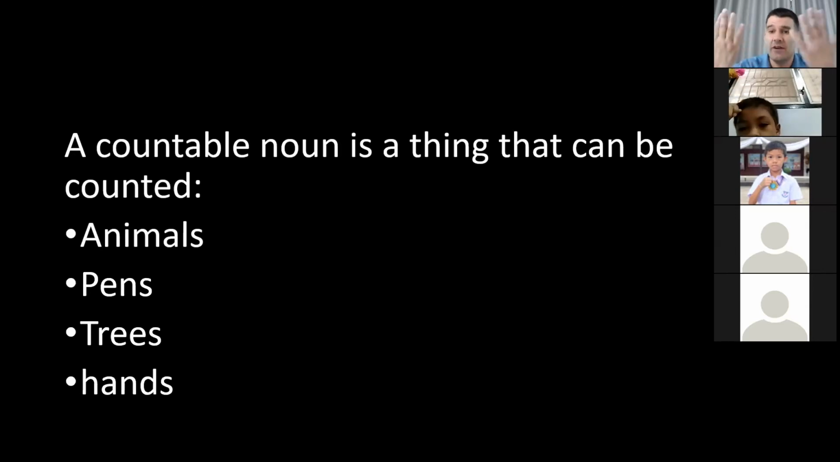Or parts of your body, your hands. You have 2 hands, 2 eyes, 1 nose, 1 head, 2 ears. So things like this you can count. These are all countable nouns.